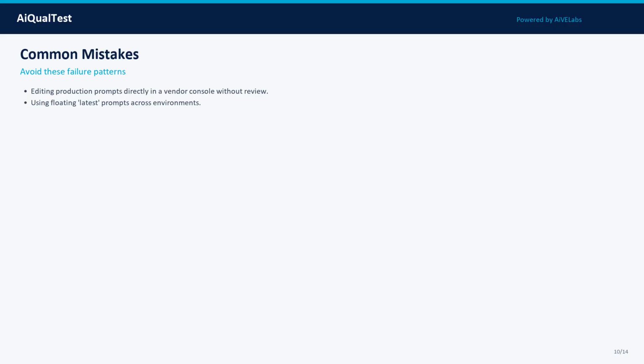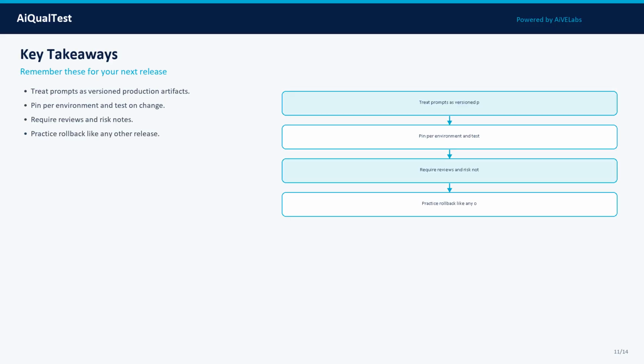Mistake 4: Having no documented rollback owner. Teams that skip these create silent risk that surfaces in production or audits. The antidote is discipline: small gold sets, explicit thresholds, change control, and monitoring that connects production incidents back to evaluation suites.